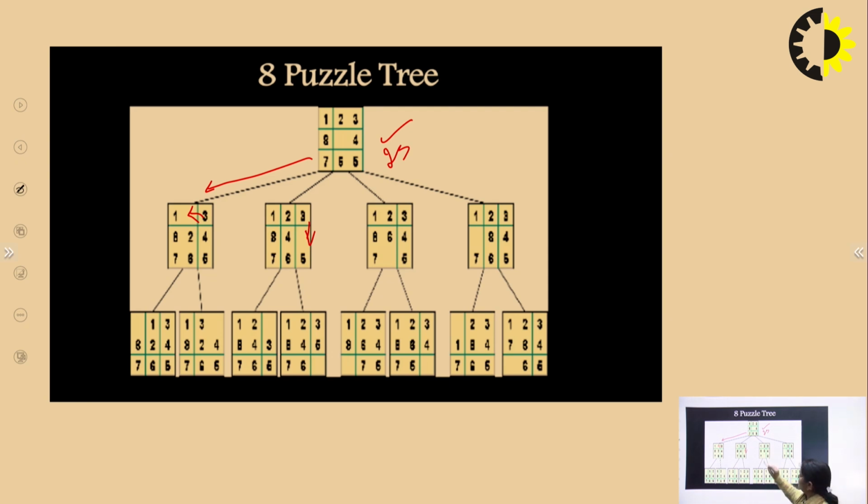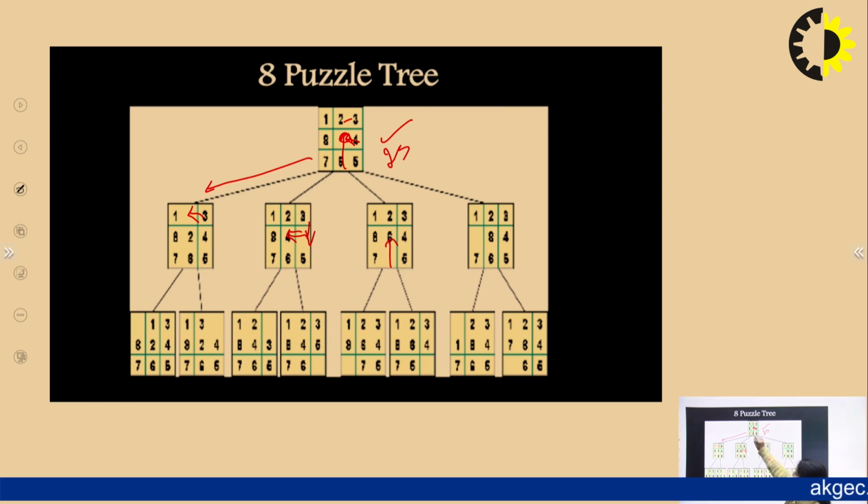Here, this is the blank space, so this is the left operation. Here 4 is placed here, so this is also the right operation, and in this 6 is moving up, so this is the up operation. And here 8 is moving this side, so it is the left operation.